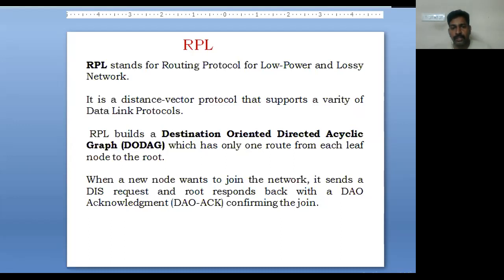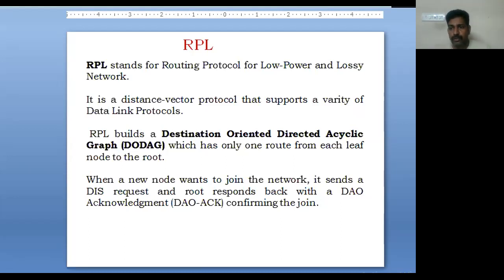It is based on the distance vector protocol that supports a variety of data link protocols. So if you have nodes, based on calculating the minimum distance, it will reach the destination. It builds a destination oriented directed acyclic graph, that is DODAG, which has only one route from each leaf node to the root.